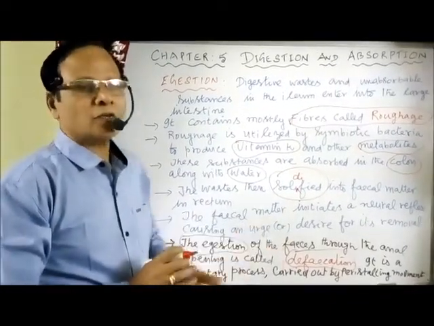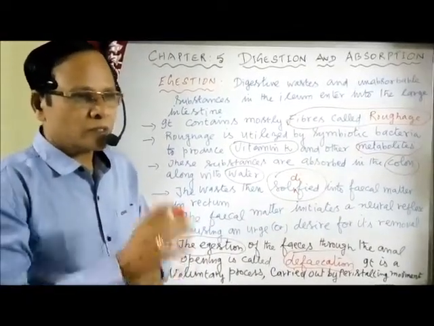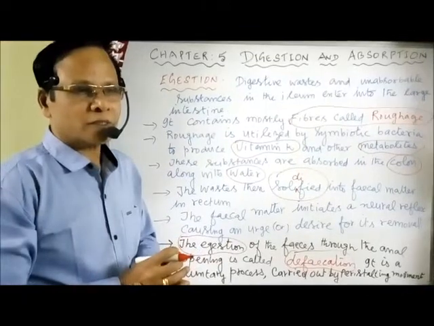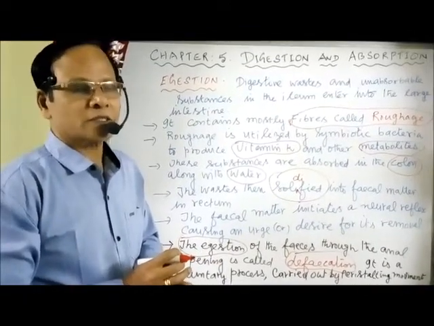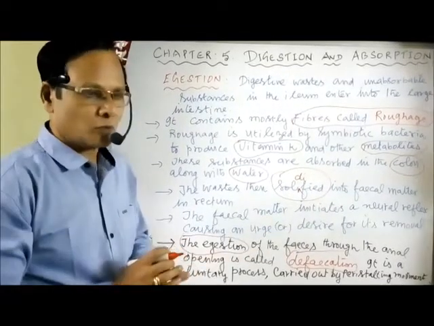It is being carried out by the peristaltic movement of the gut. The peristaltic movement of the large intestine and the rectum is brought about by certain secretions, for example serotonin. We'll least bother about that one.